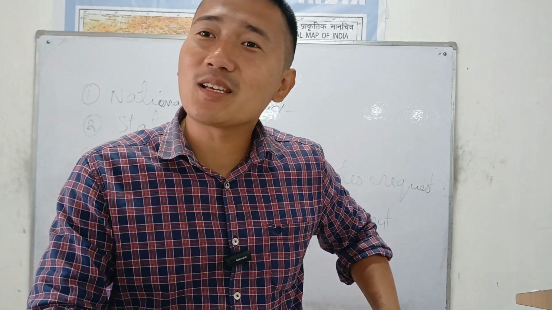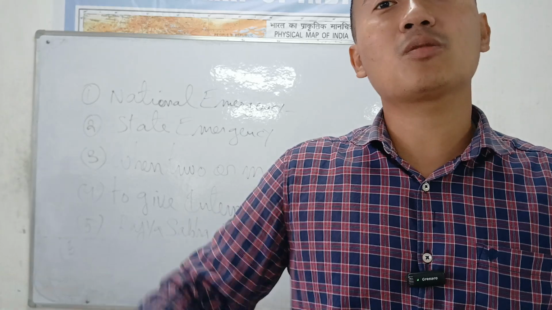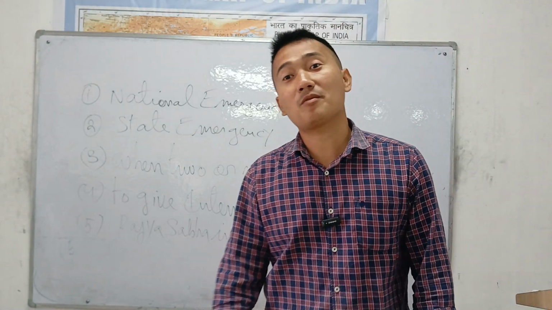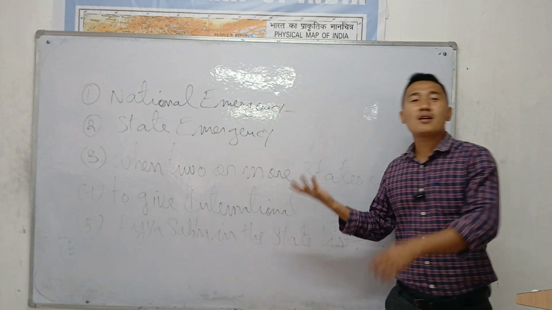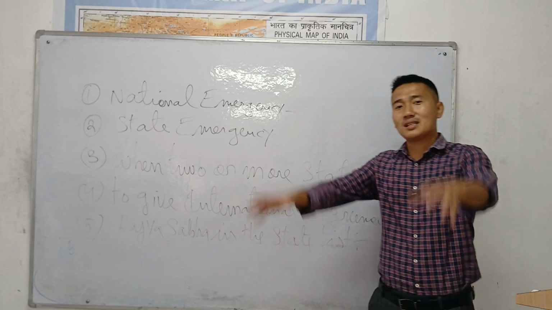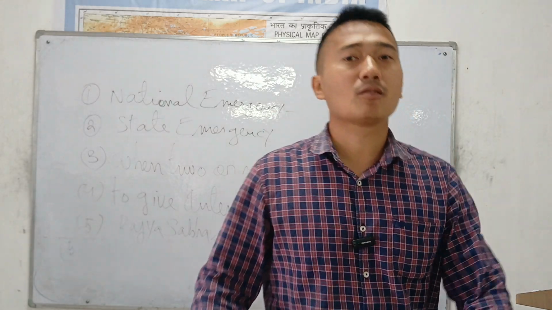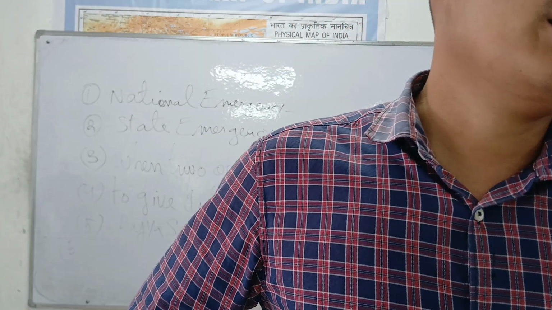But one more power is there. It's the Rajya Sabha. So the Rajya Sabha means the center. It is also the central government, the Parliament of India. So these are the 5 circumstances in which Parliament can make laws in the state list. That's all. Any doubts so far?